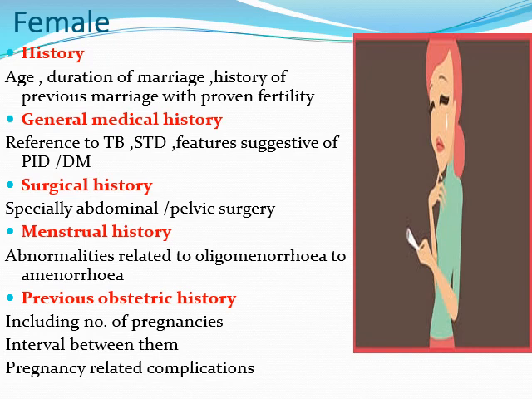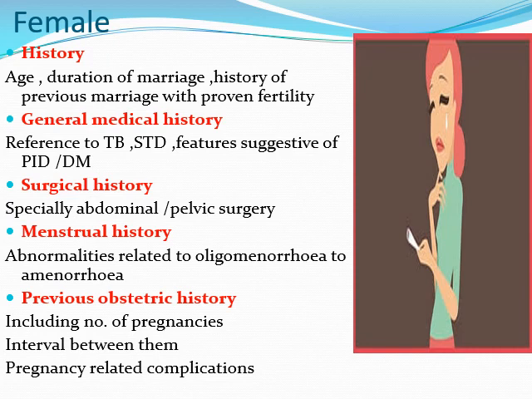Then the history of previous marriage with proven fertility, whether she had any previous marriage with children. These all things we need to ask in history. The second one is the general medical history. Under that, you need to see whether the female has any history of tuberculosis, any sexually transmitted disease, features suggestive of pelvic inflammatory disease, DM or hypertension, and whether she is taking any tablets for these diseases.